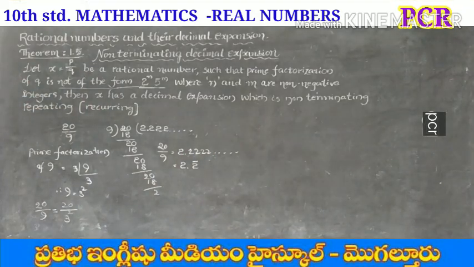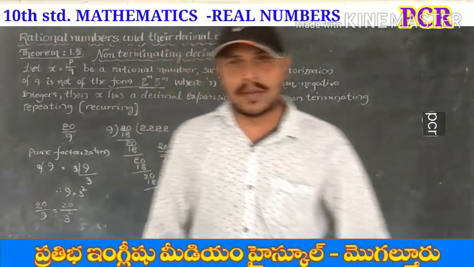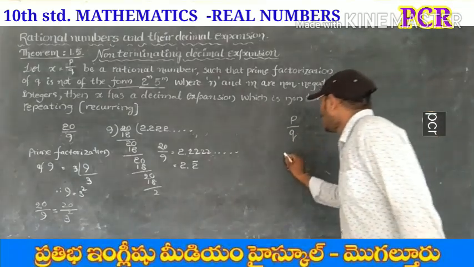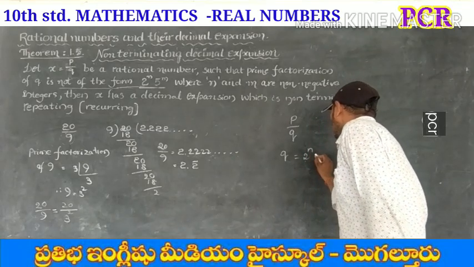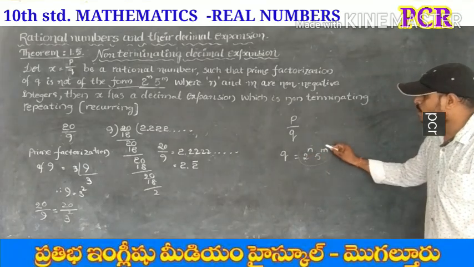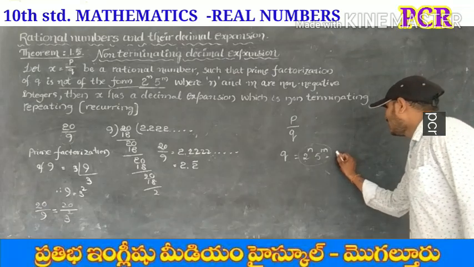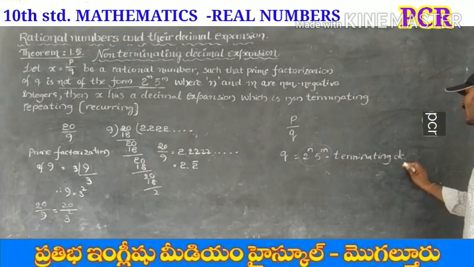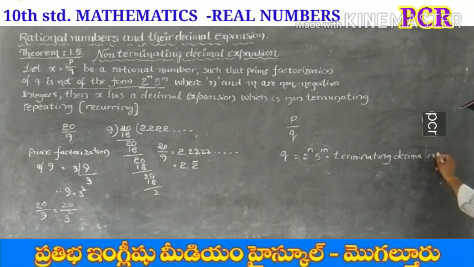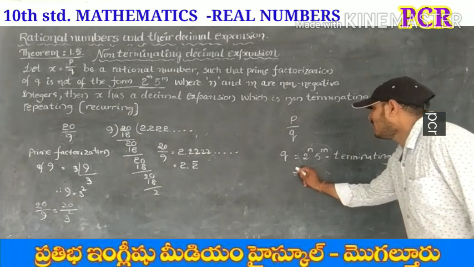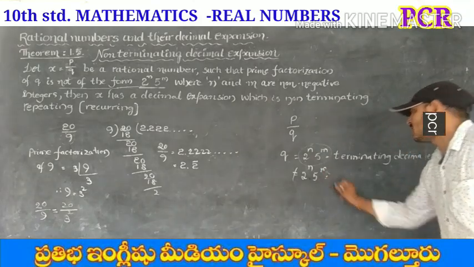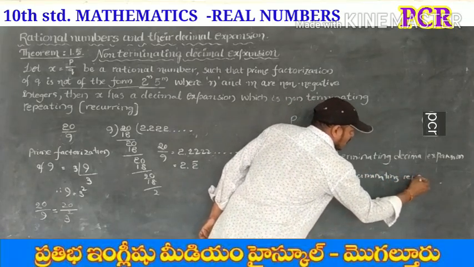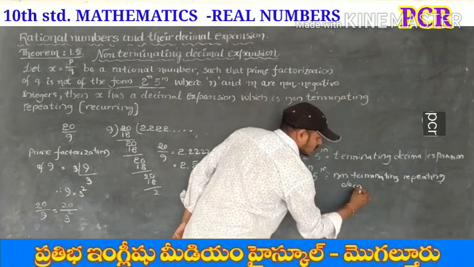Non-terminating repeating expansion. So you can note that from this we can conclude that for a rational number in the p by q form, if q is of the form 2 power n into 5 power m, it has a terminating decimal expansion. But if it is not of the form 2 power n into 5 power m, that is a non-terminating repeating decimal expansion.